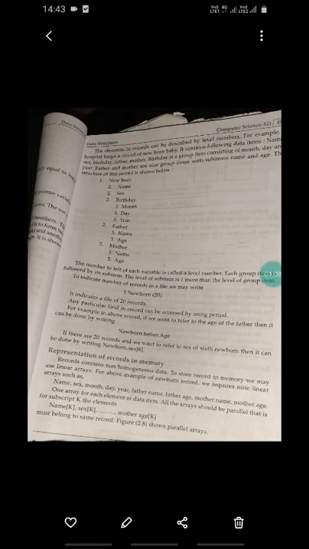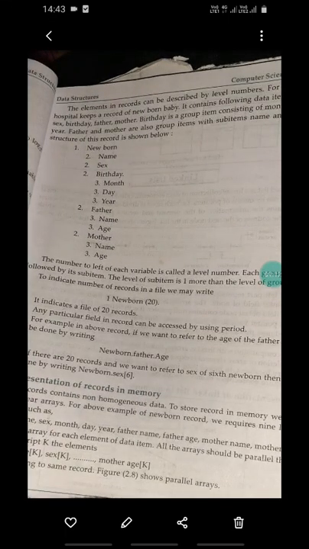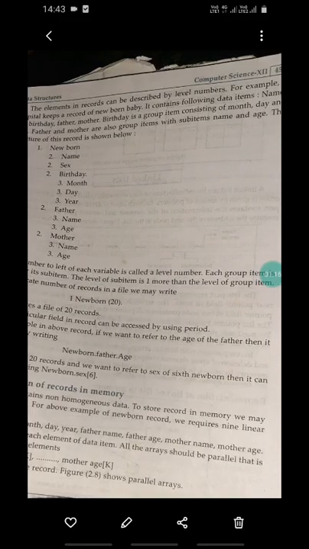Then next is the element in the record. Please refer to the textbook. The element in the record can be described by level number.